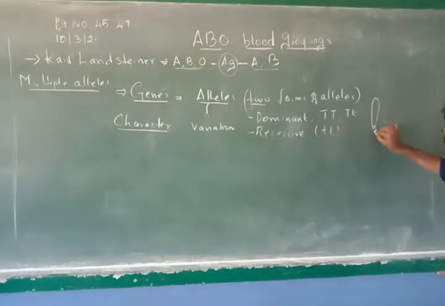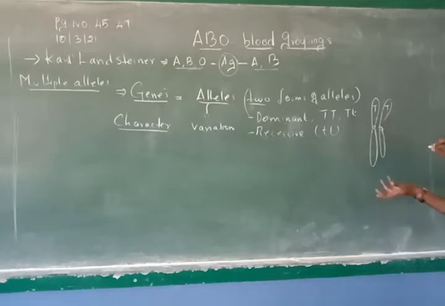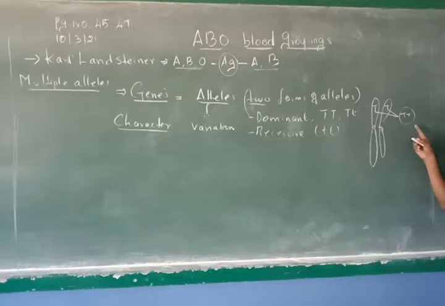If this is one chromosome and this is another, this is a pair of chromosomes. If capital T is present here and capital T is present here at the same locus, locus meaning the same location, then when it is transmitted from one generation to another, both are inherited and give you a character. So that is what the two alleles are responsible for.